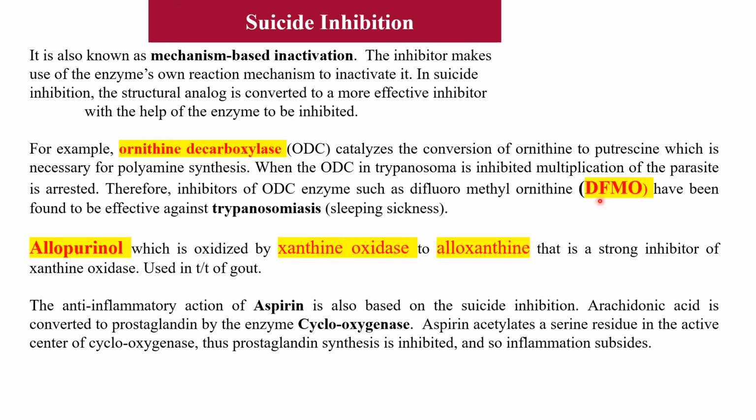DFMO, that is difluoromethylornithine, is the drug which is used in the treatment of trypanosomiasis, and it inhibits the enzyme ornithine decarboxylase. So this is also an example of suicide inhibition.